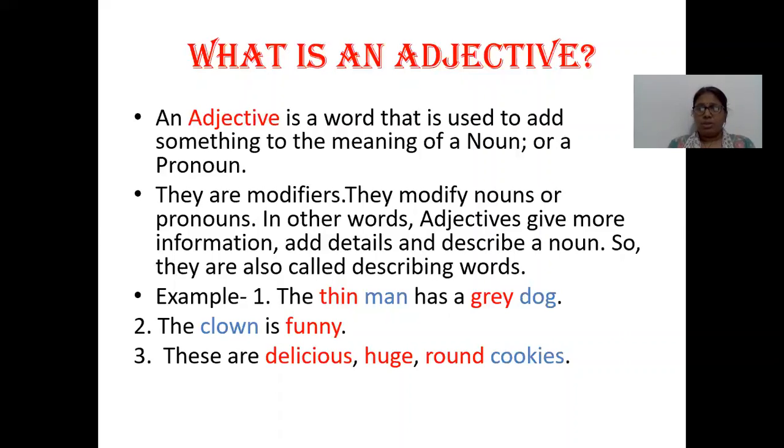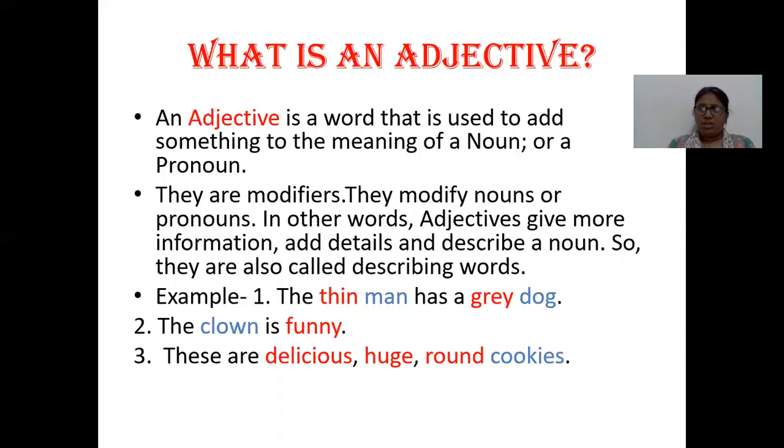Now here I have given three examples. The thin man has a grey dog. The clown is funny. These are delicious, huge, round cookies. Now, when I want to find the noun in the sentence, I can understand that nouns are naming words. So, the nouns in the sentences are man, dog, clown, and cookies. Now, the describing words are thin, grey, funny, delicious, huge, round.